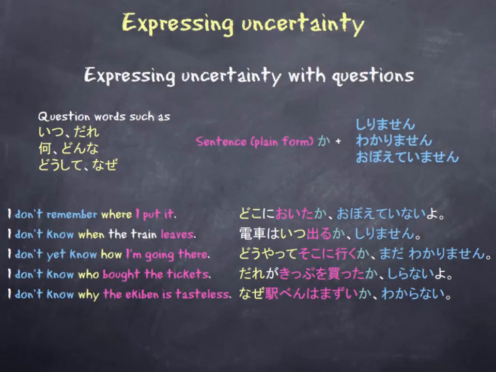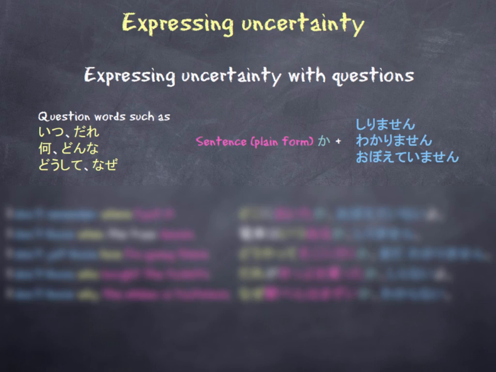Hey guys, today we're going to take a look at how to express uncertainty. So we're going to express uncertainty using questions. And our question words are words such as itsu, dare, nani, donna, doshite, naze, and so on. And we're going to attach one of those question words to our sentence in plain form with the particle ka attached, and we're going to finish with one of three verbs: shirimasen, wakarimasen, and oboeteimasen.